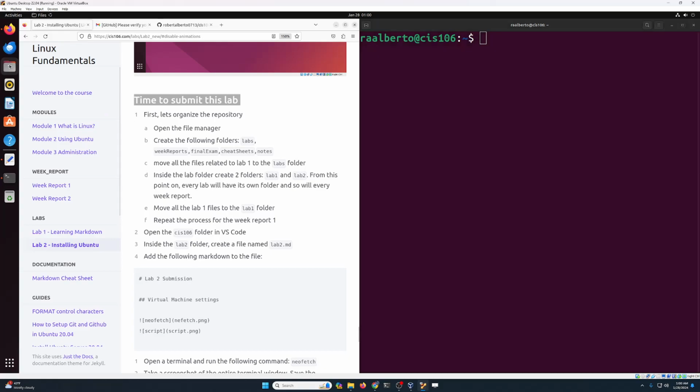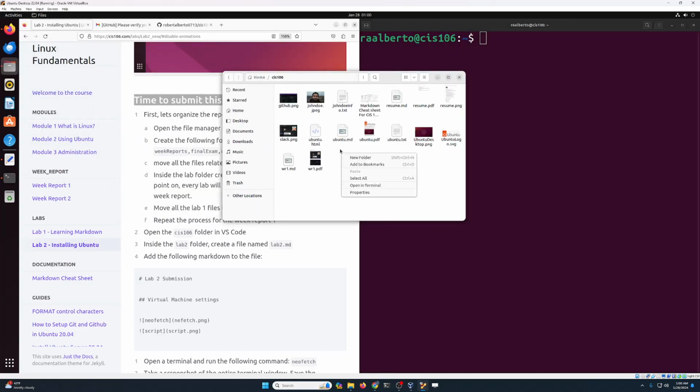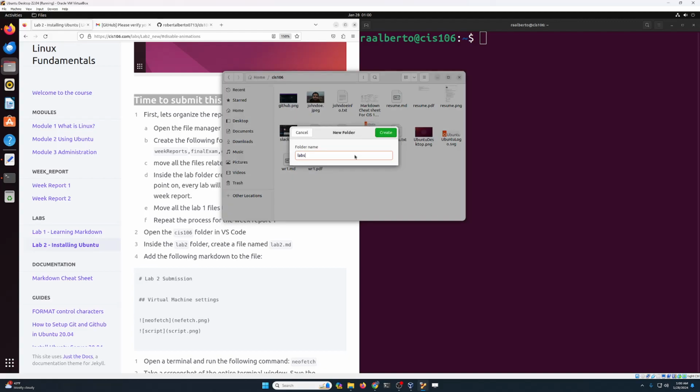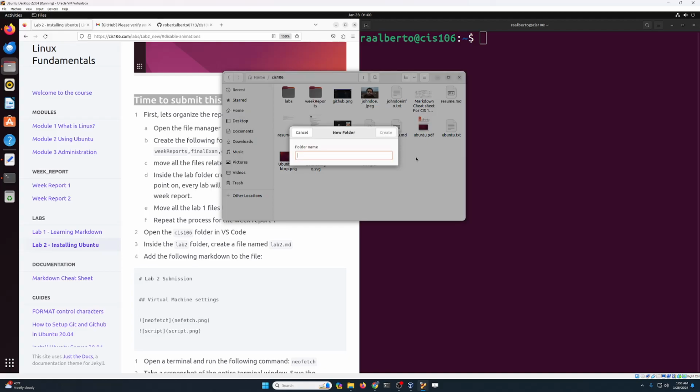So open a file manager. We're gonna do this graphically. Open your GitHub repository, and here you're gonna create a folder called labs, all lowercase please, and a folder called weekReports. Notice that is camel case, lowercase w, uppercase R. And then here we're gonna create a folder called classNotes.